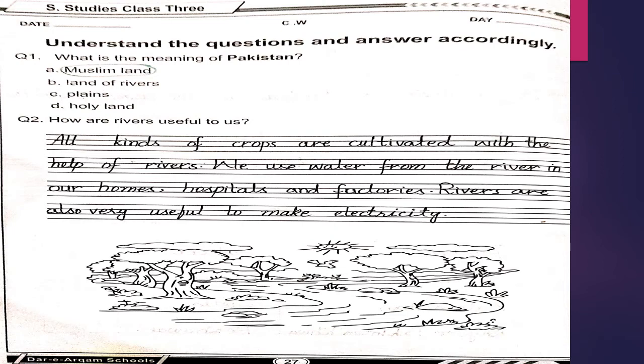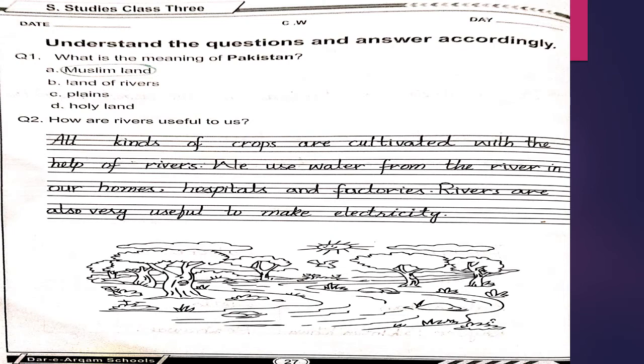Understand the questions and answer accordingly. Question number 1 is, what is the meaning of Pakistan? And options are Muslim land, land of rivers, plains, and holy land. And your right option is option A, which is Muslim land.